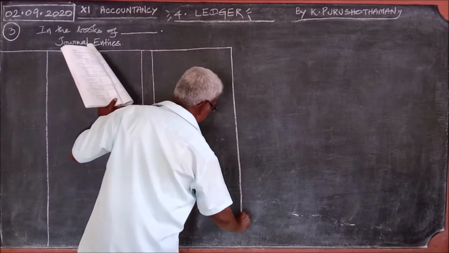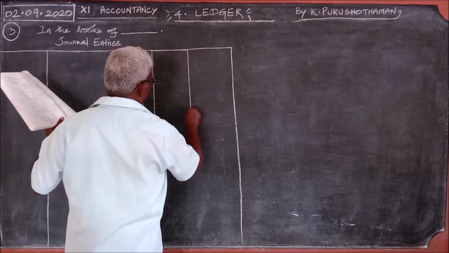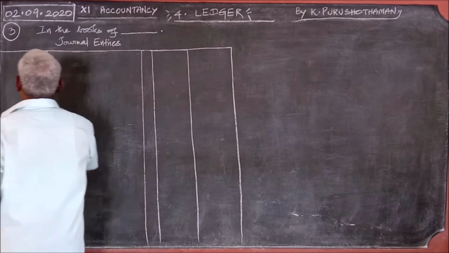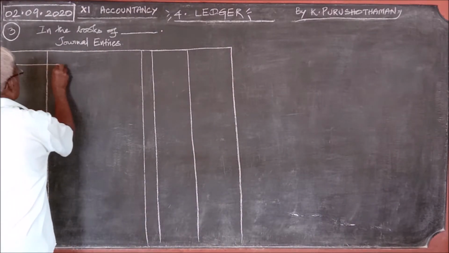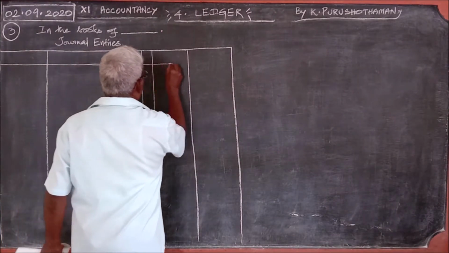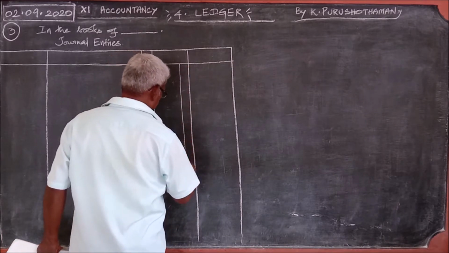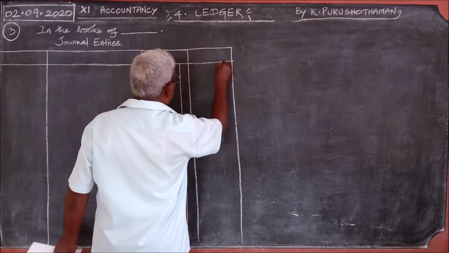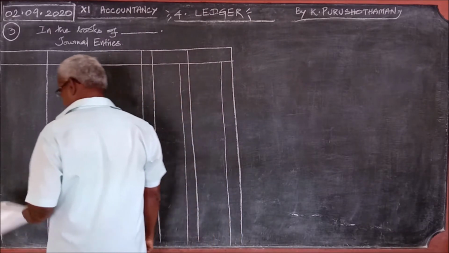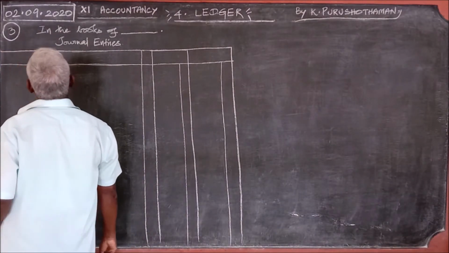This is a kind of revision. Already we have seen under chapter 3, that is under unit 3, the chapter journal entry. In the 4th chapter also we should know what the journal entries are, then alone we can prepare the ledger accounts. Here the question is also to pass journal entries and post them to the ledger.